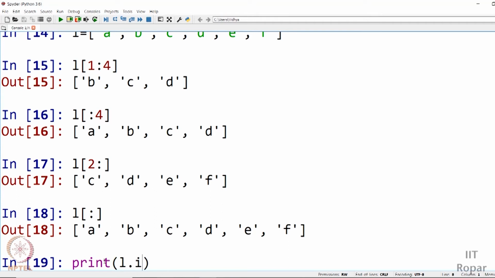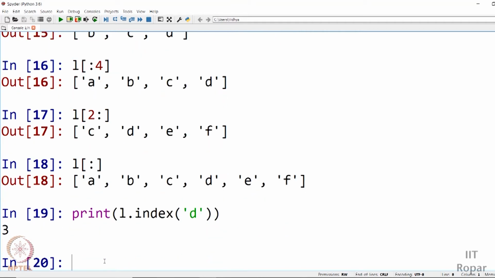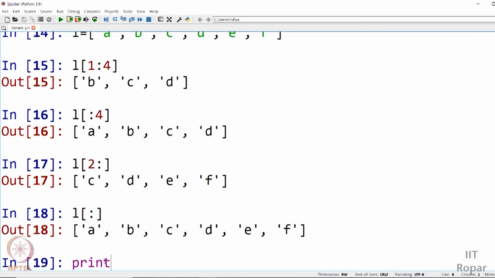In case there are multiple places where this element D is present, if your list is A, B, C, D, A, B, C, D, A, B, C, D, E, F, just assume that is your list, then the first occurrence of the value is what is returned as the output here. The index function will return the first occurrence of this element in the given list.